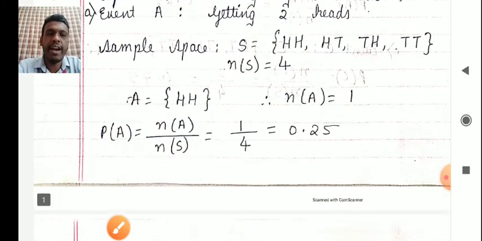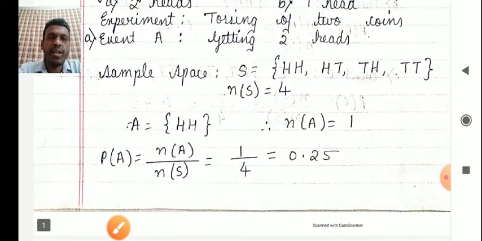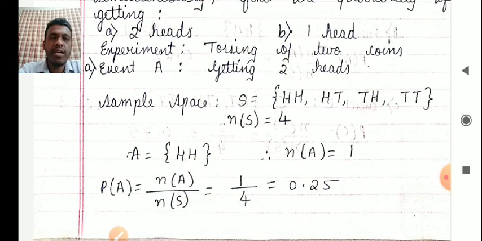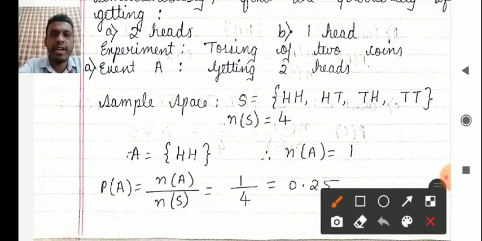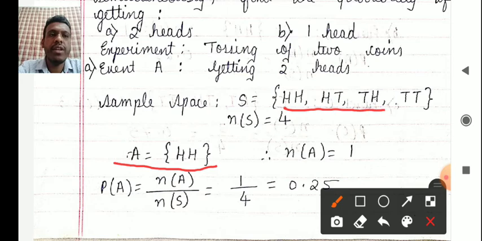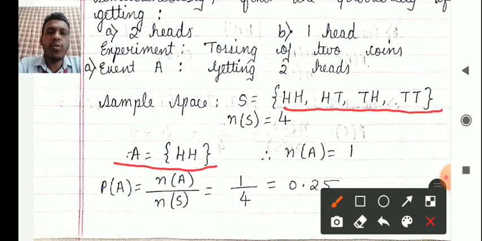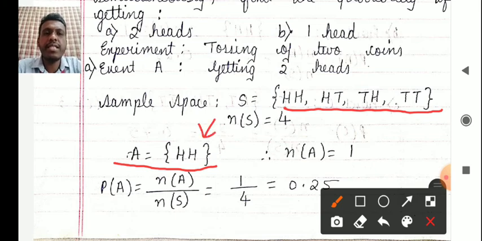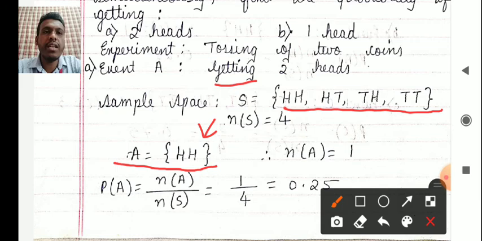So once you get that, what does set A consist of? Event A is getting two heads. Now just concentrate on this part. Whenever we are finding out what will come in this set, we have to look at the sample space. What is the event that we are interested in? Getting two heads.